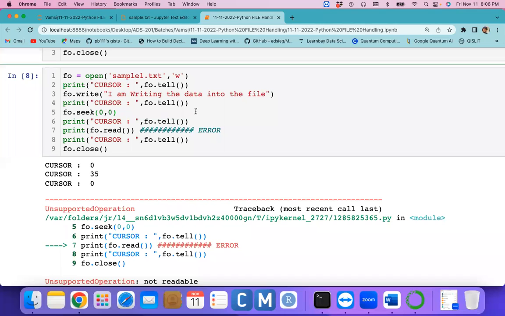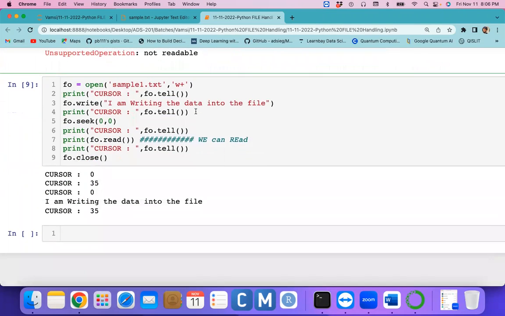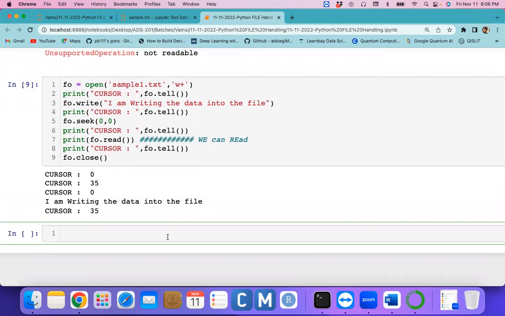Any questions? No, right? Now I just want to give you an assignment. Write a program to insert your phone numbers, mail IDs, and address.